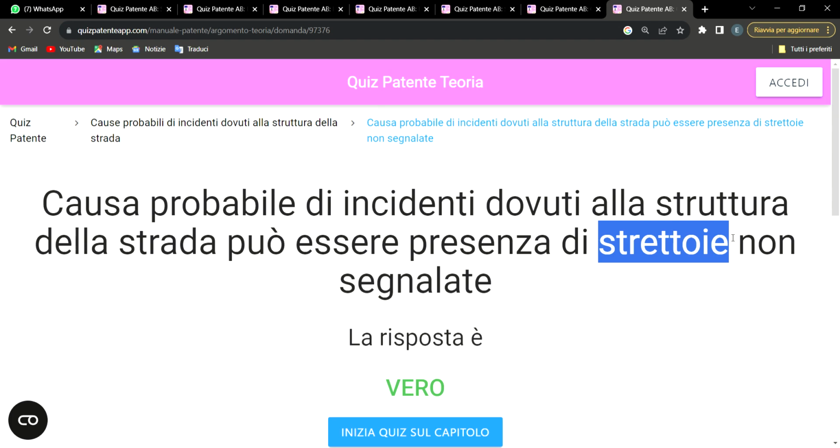What am I trying to say? You know, if a road is very tight, we have what we call segnale di pericolo, which always signifies something ahead, 150 meters away. So in a road that is very tight, there is supposed to be a sign, a danger sign or whatever sign, saying that this road has these very circumstances. But in a situation whereby there is no sign, nothing, it may lead to an accident, and it's vero. So this is where we will end our lesson today.